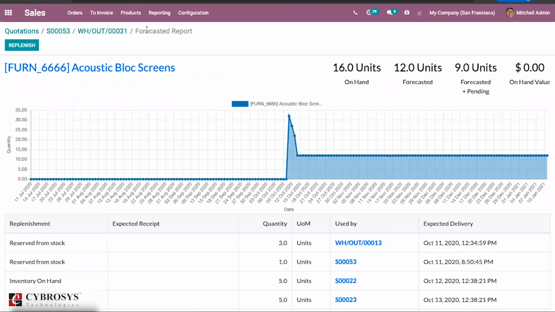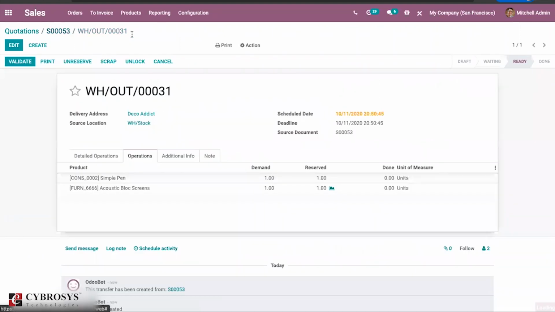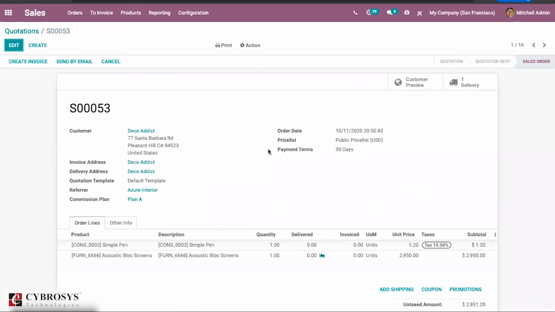So this will be one of the main features which will show you a planning of your incoming product and outgoing product in detail. So you can just click on any sales order line and you can just check its forecasted quantities and this type of things from the sales order or the delivery order.